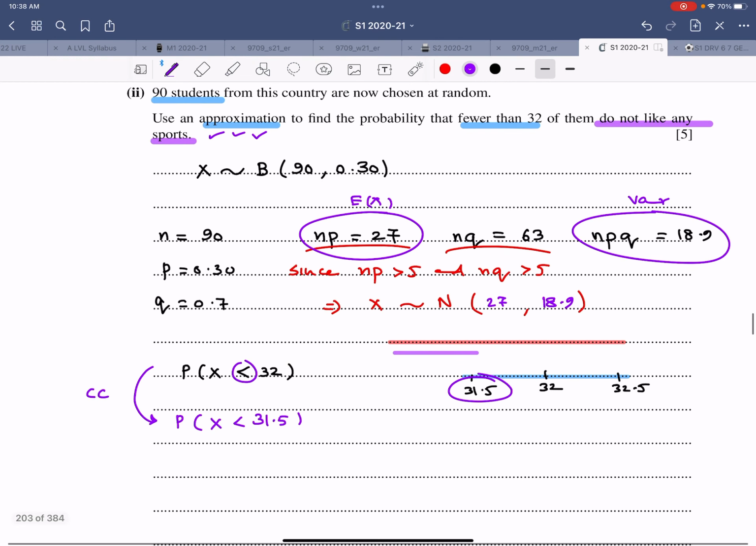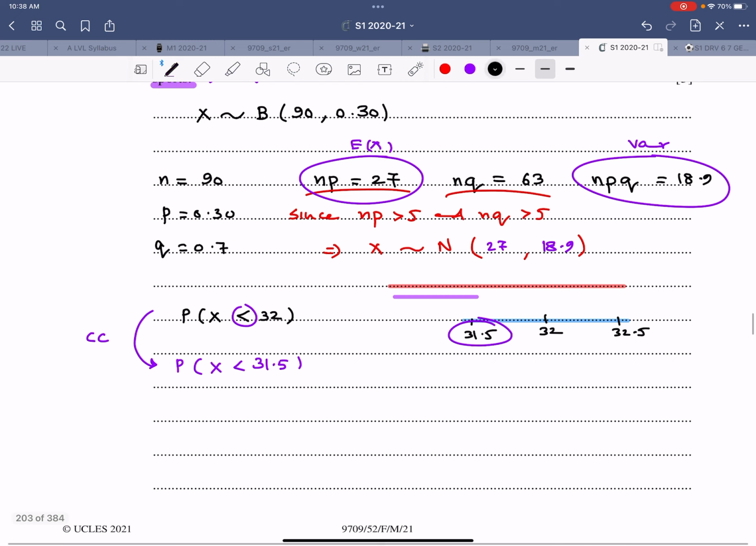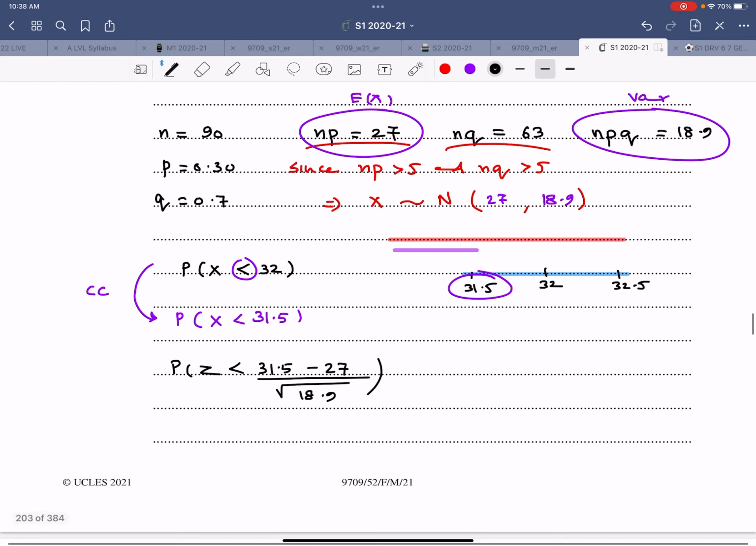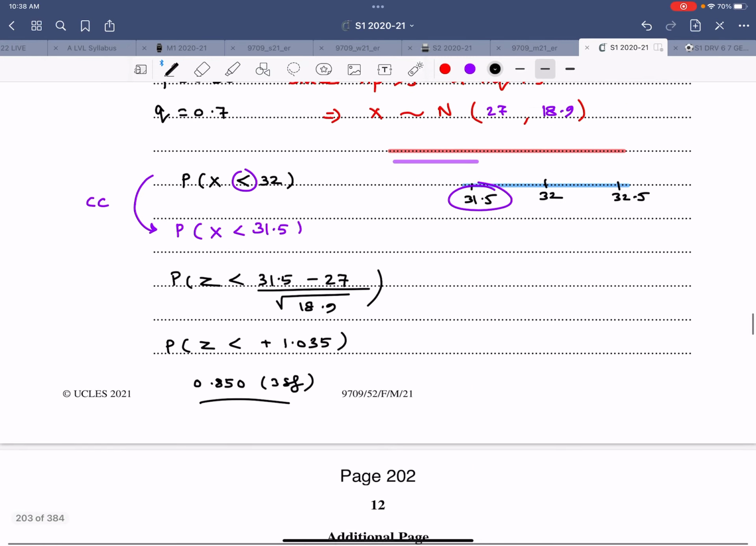You'll be studying more approximations in S2. The probability that Z is less than 31.5 minus 27 divided by the square root of 18.9. Use a calculator to standardize. The probability that Z is less than a positive value of 1.035, and from the table you get the answer 0.850, correct to 3 significant figures. That is the answer for this particular part.